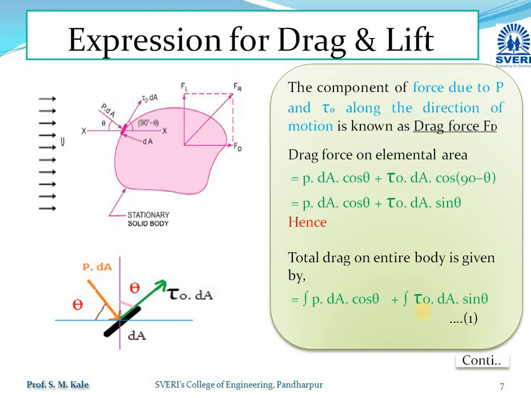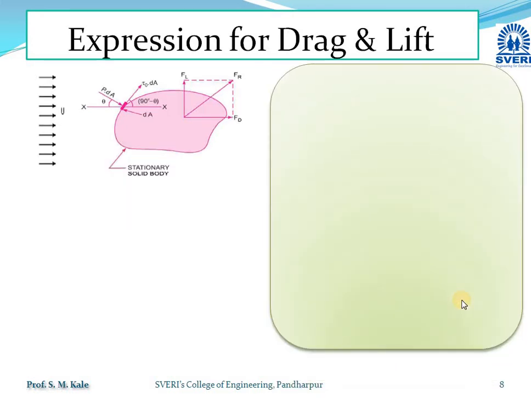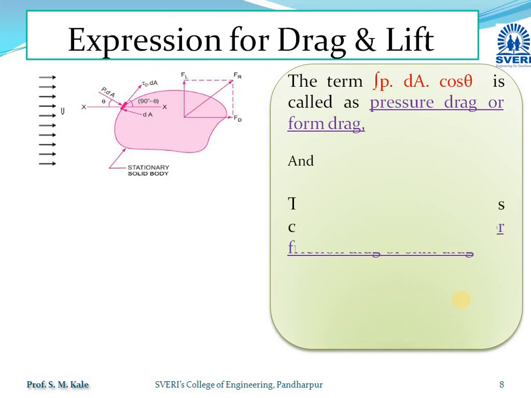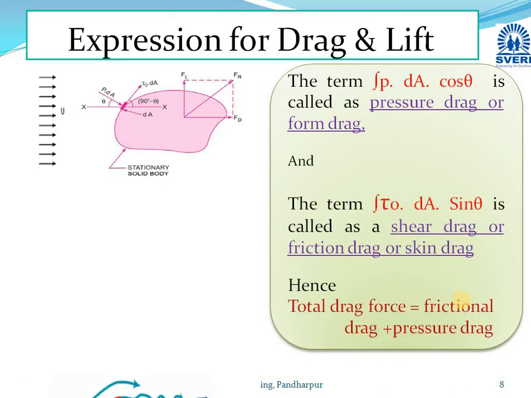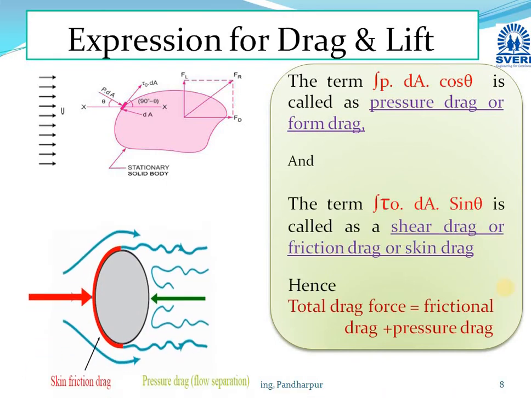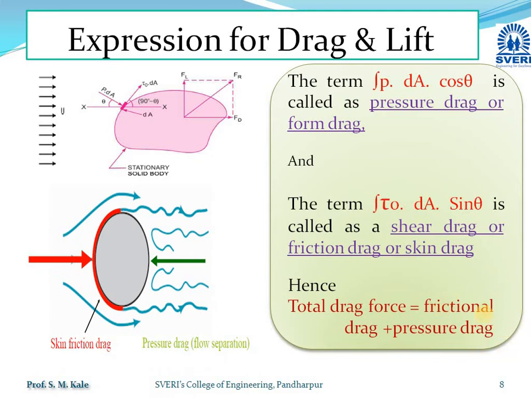So the total drag force acting on the entire body is the summation of the integration of P dA cos theta, called the pressure drag, and the integration of tau 0 dA sin theta, called the skin drag or friction drag. So the total drag force is nothing but the summation of friction drag plus pressure drag.